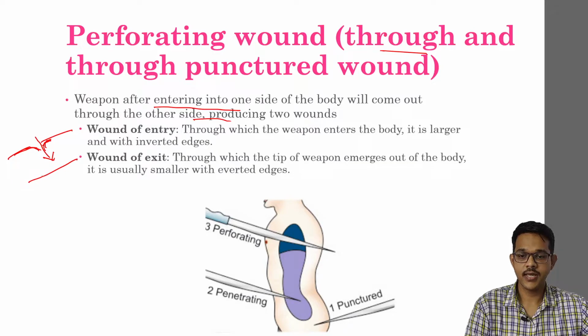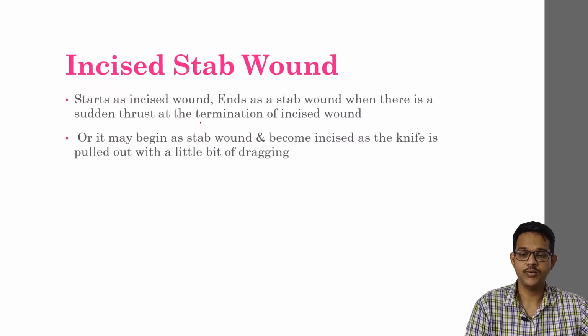When the weapon comes out through the other side of the body, the wound is usually smaller and everted. When the weapon comes out of the body, the wounds are smaller in nature and their edges are everted. They are usually smaller compared to the weapon because only the tip comes out. In this image, you can see a wound of entry and a wound of exit caused by the tip of the weapon, that is, a through-and-through wound.